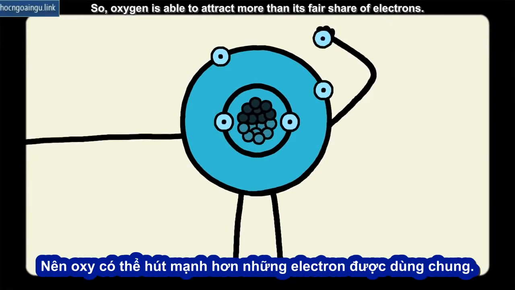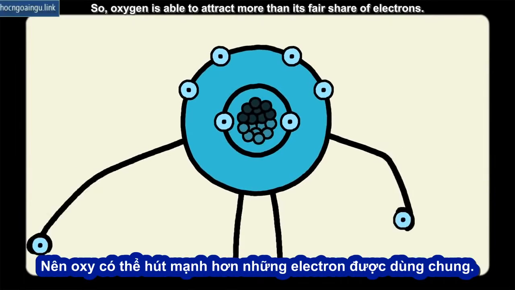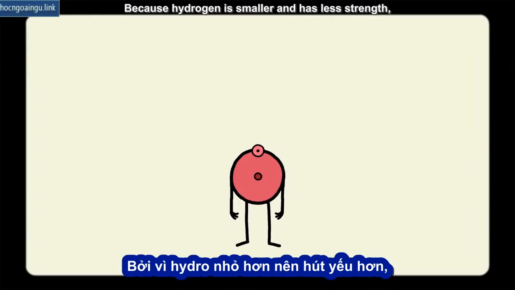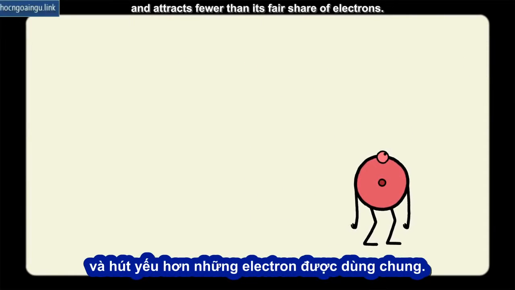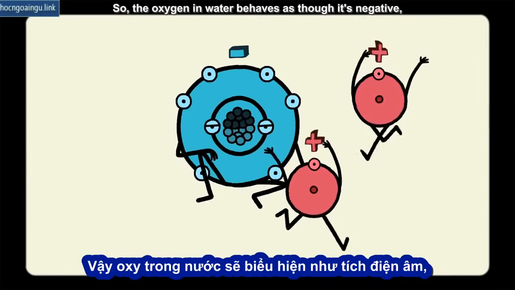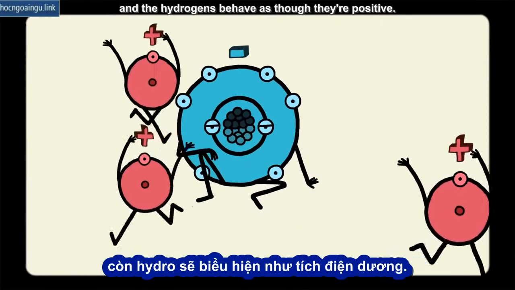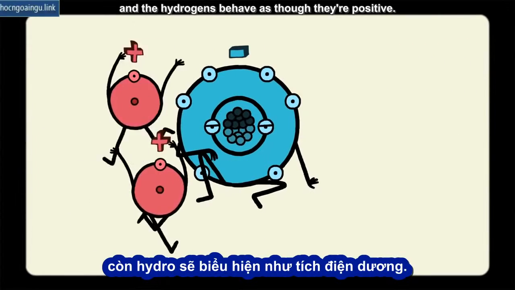So, oxygen is able to attract more than its fair share of electrons. Because hydrogen is smaller and has less strength, or fewer protons, it loses the tug of war and attracts fewer than its fair share of electrons. So the oxygen in water behaves as though it's negative, and the hydrogens behave as though they're positive.